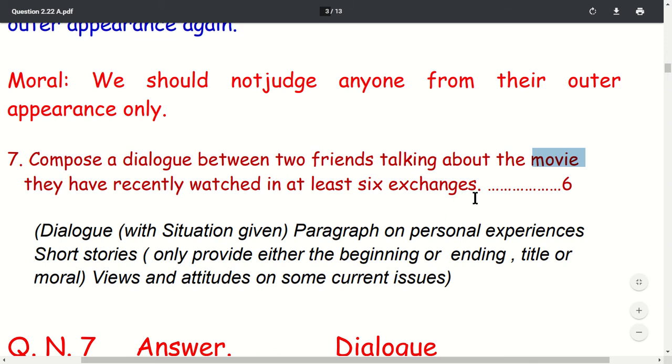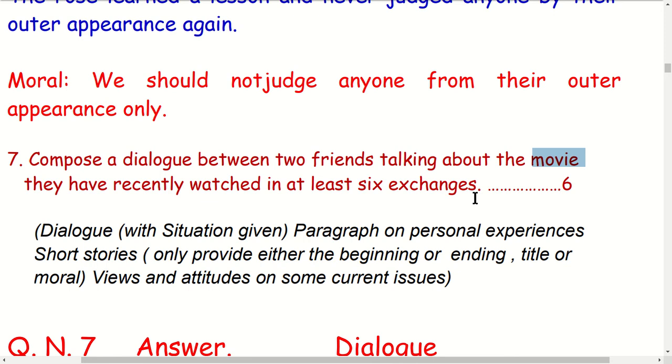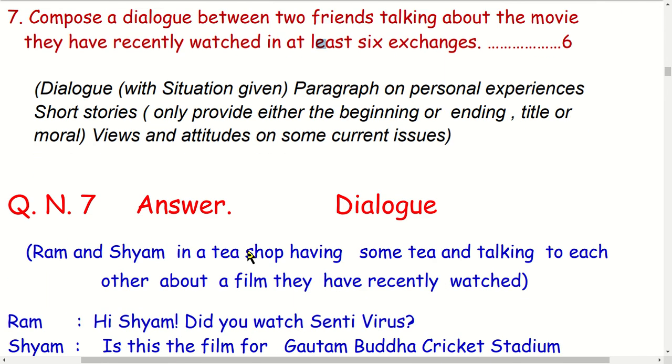Generally, it is very easy to compose a dialogue. One exchange is equal to 0.5 marks, so six exchanges are equal to 3 marks. It is very easy to compose a dialogue and secure marks in the examination. Generally, it is at least six exchanges. Sometimes there may be more, maybe 8, 9, or 10, but no problem. There should be six exchanges here.